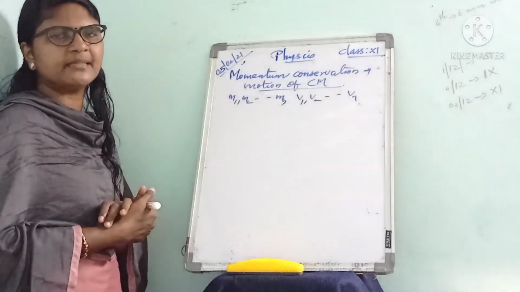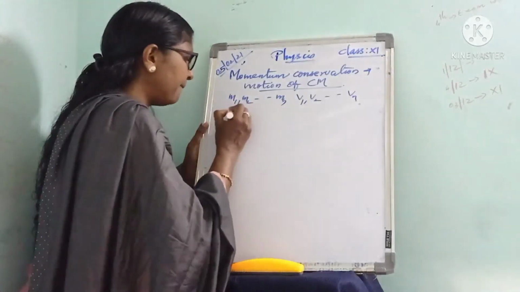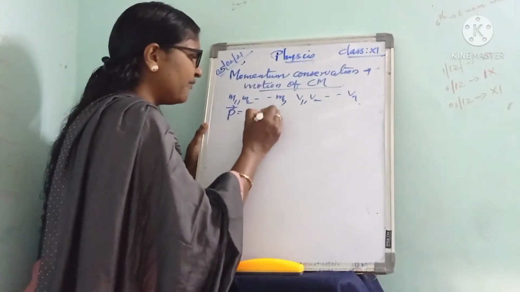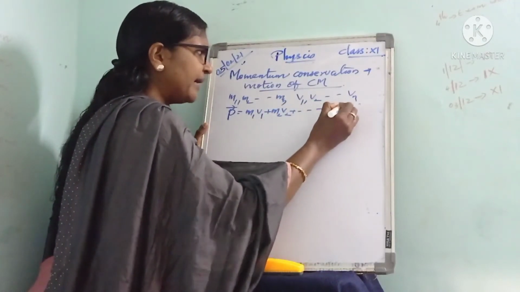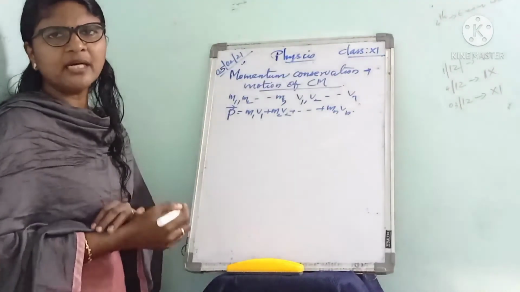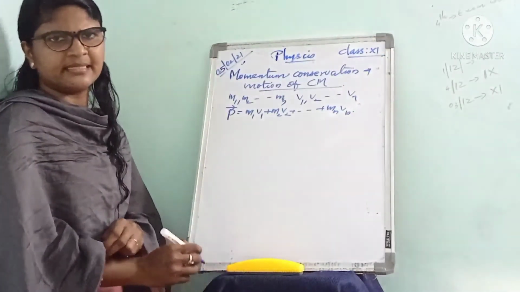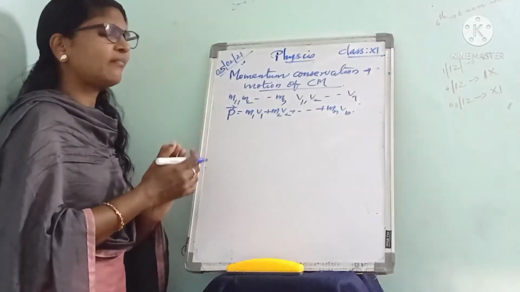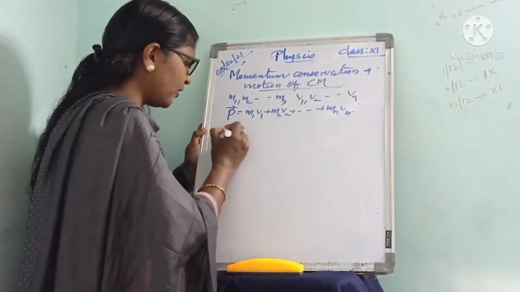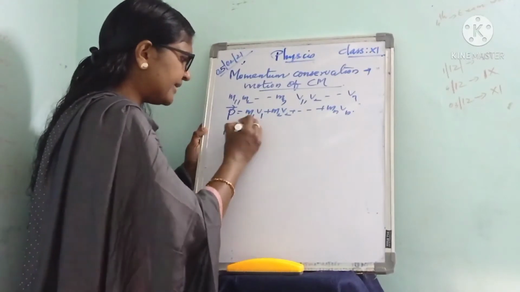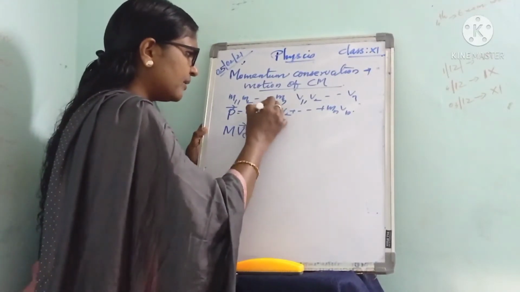How can we represent the total momentum of the system? P can be written as m1 v1 plus m2 v2 plus etc. up to mn vn. This is the total momentum of the system, isn't it? And here we already know M v_CM, that is also equal to what?